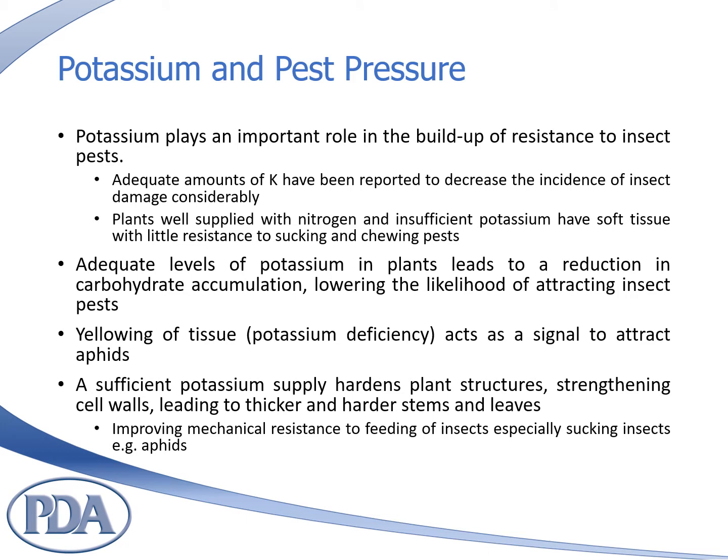Potassium and pest pressure. BYDV is the most economically important virus in UK cereals, with severe infections causing losses of up to 60% in winter wheat and 50% in winter barley. Turnip yellows virus is the most important viral disease of oilseed rape in the UK, decreasing yields by up to 26%, whilst also knocking oil production.